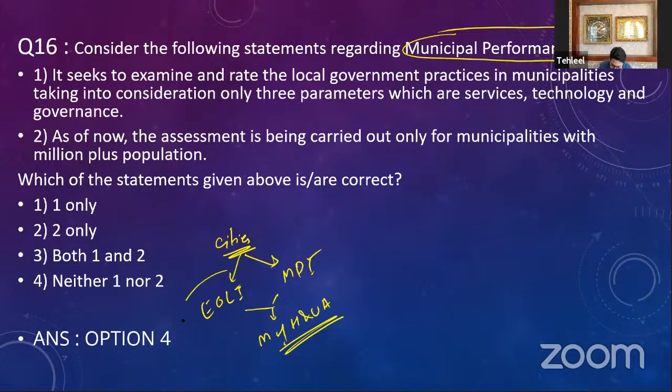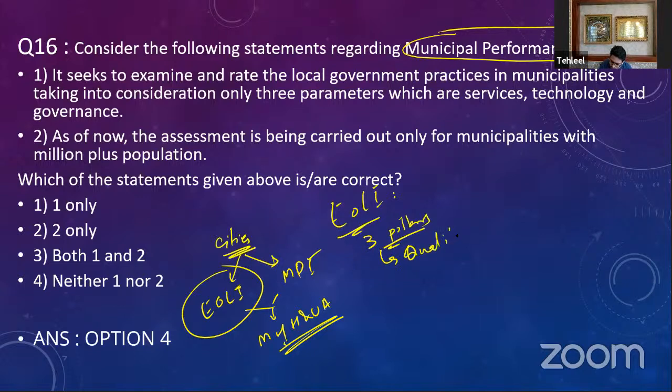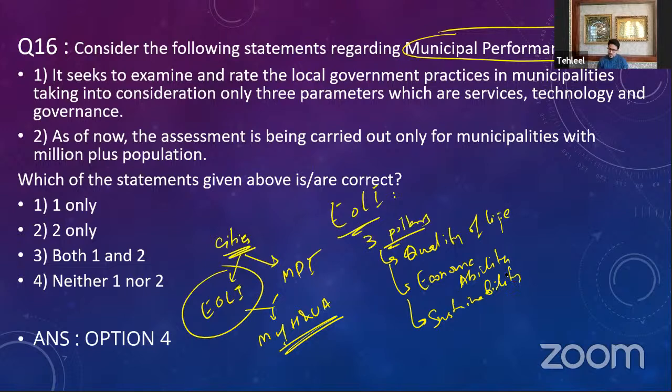Now, in this Ease of Living Index, what do we actually see? We have 3 pillars in which we calculate this Ease of Living Index. The first dimension that we cover is the quality of life. Second dimension is economic ability. And the third is sustainability. These are the dimensions that we cover under the Ease of Living Index. It is also by the Ministry of Housing and Urban Affairs.